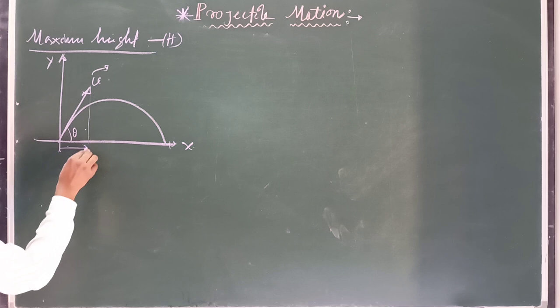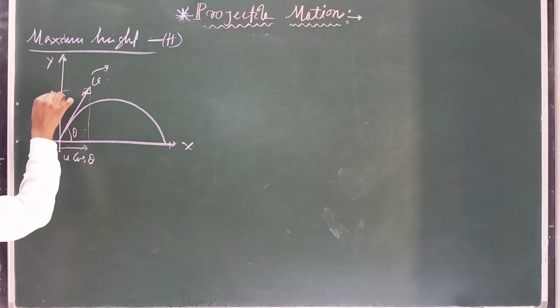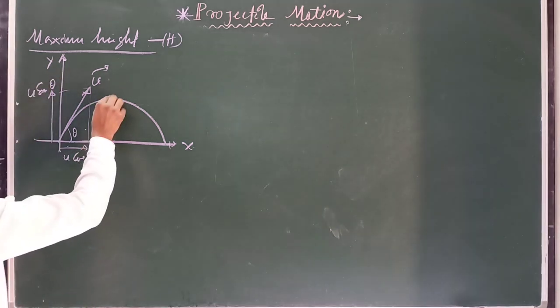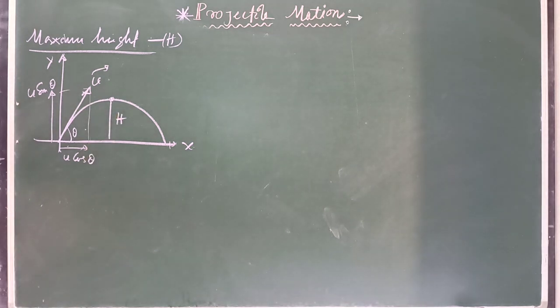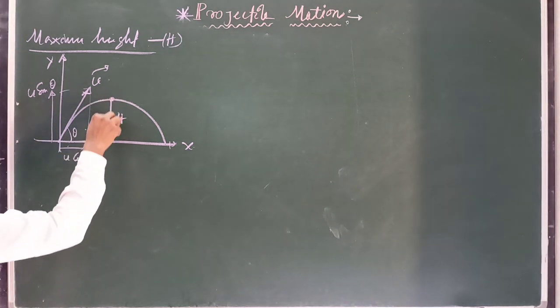Along the x-axis the component is u cos theta, and along the y-axis the component is u sin theta, and this maximum height is h.